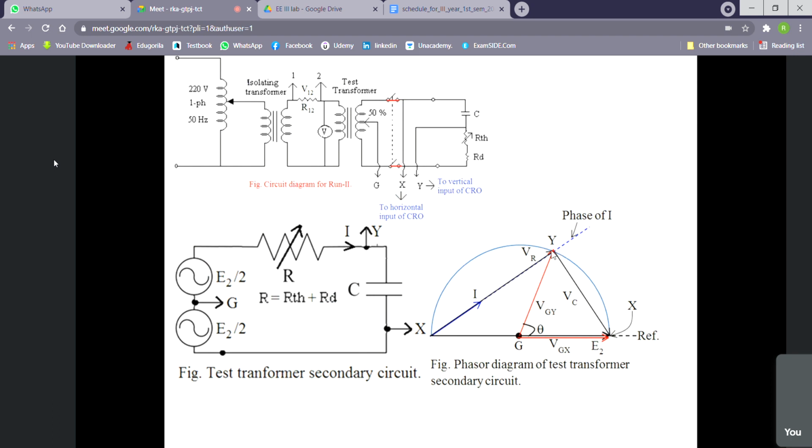So this Y point will be superimposed with the X. In that case, we shall get this theta as 0 degree. Similarly, if we want to make theta 180 degree, then we have to shift Y in this direction. How can we shift Y in this direction? Only by making VR 0. That means if I withdraw the resistance and make the path short, then only we can get the 180 degree phase difference. Understood?